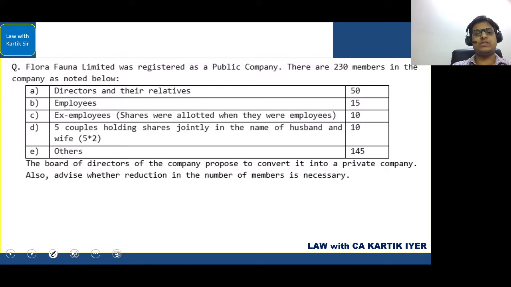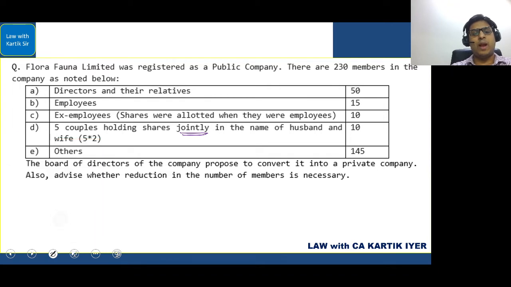Easy? Okay. Next one. Flora Fauna Limited was registered as a public company. There are 230 members in the company as noted below. Directors and their relatives, 50. Employees, 15. Ex-employees whose shares were allotted when they were employees, 10. 5 couples holding shares jointly in the name of husband and wife, so 5 into 2, 10. And others, 145. The board of directors of the company proposed to convert it into a private company. Also advise whether reduction in the number of members is necessary. That is what they've said.